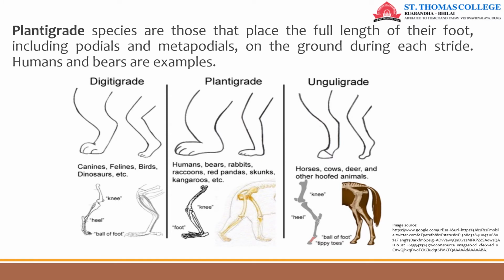So let us see what the types of locomotion are. First is plantigrade locomotion. Plantigrade species are those that place the full length of their foot, including podials and metapodials, on the ground during each stride. For example, humans. Then digitigrade, this type of locomotion is followed by canines, felines, birds, dinosaurs, etc. Unguligrade locomotion, for example horses, cows, deer, and other hoofed animals.